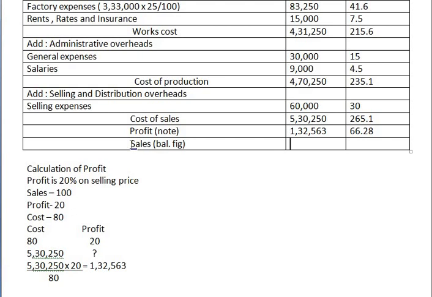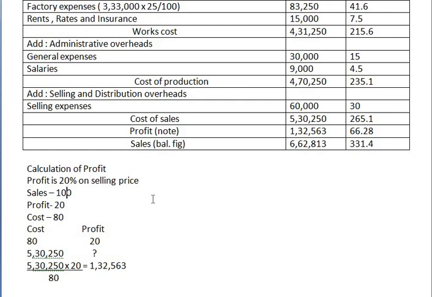So our sales is 6,62,813. Divided by 2,000, that is 331.4. So this is your selling price per machine.